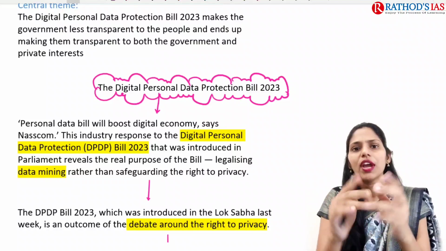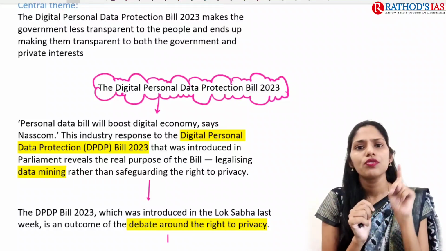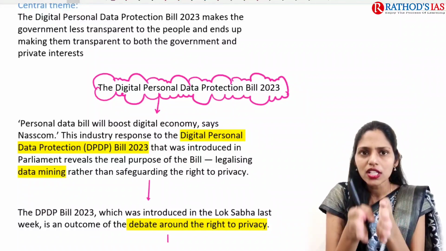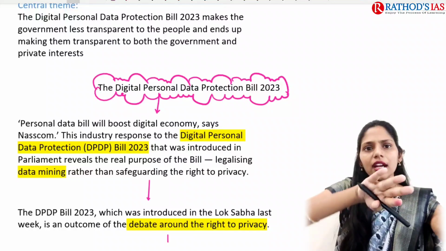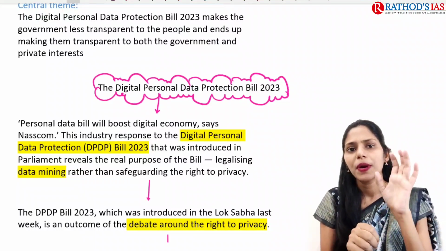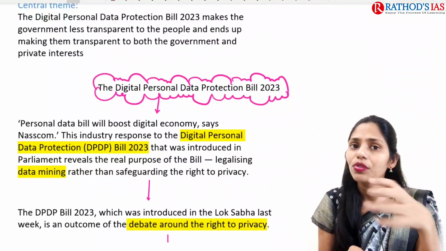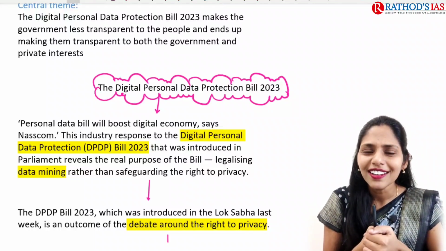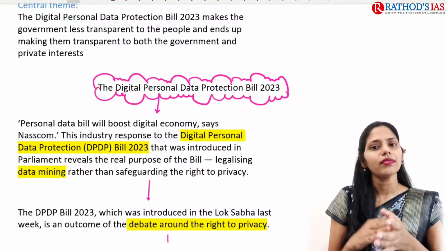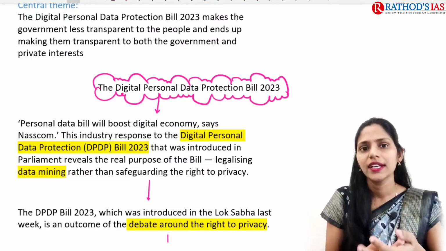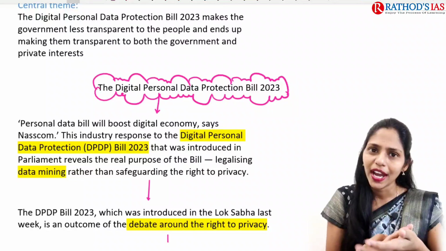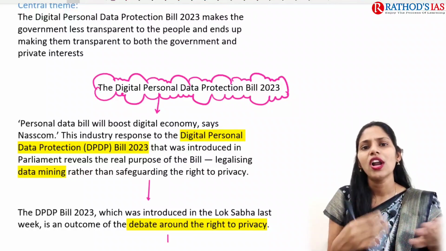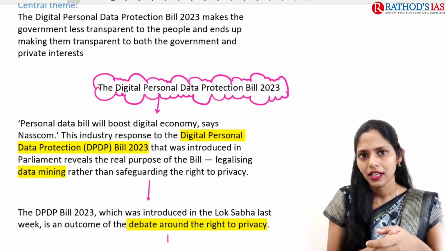In this data, we have two types of data. The first one is personal data and the second one is non-personal data. So what is the difference between personal data and non-personal data? Personal data means that by using that data, we can identify that person. So what will come under personal data? Like name, your address, your gender, your age, your height, your weight. All this will come under your personal data.